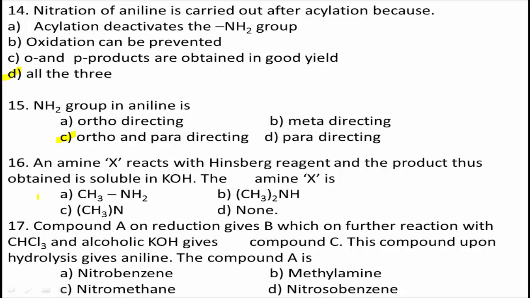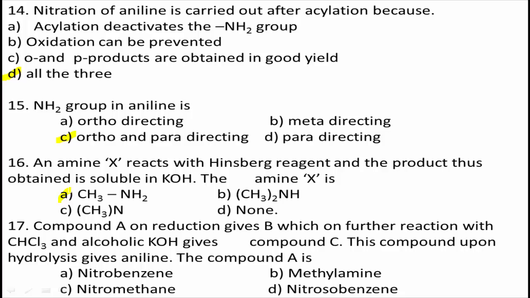Yes, the reaction of benzene sulfonyl chloride with primary amines gives sulfonamides, a product that is soluble in alkalis, but secondary amine sulfonamides cannot be soluble in alkalis. Therefore, the correct answer for this question is A, one of the primary amines.